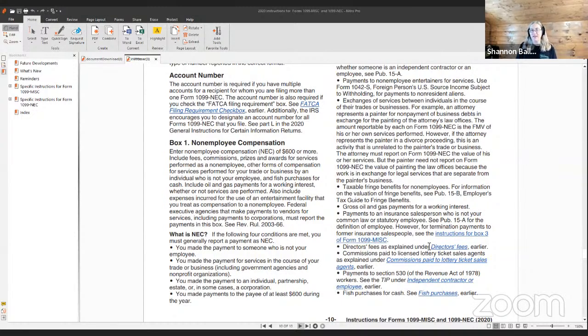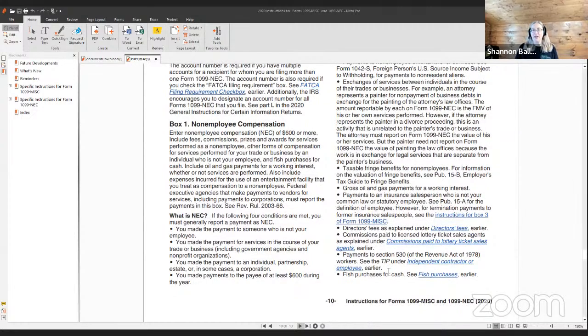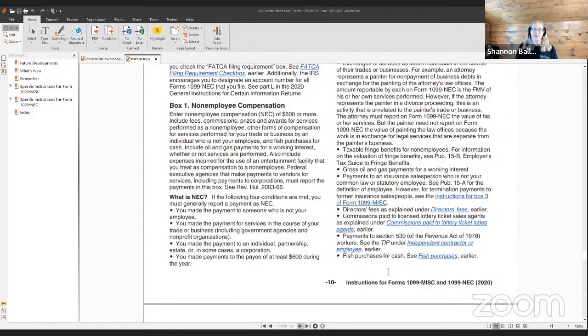Taxable fringe benefits for non-employees. For information on the valuation of fringe benefits, see Publication 15-B, Employer's Tax Guide to Fringe Benefits. So sometimes when you're working as a subcontractor for another firm, they will say, hey, do you want to be included in the health insurance benefit?